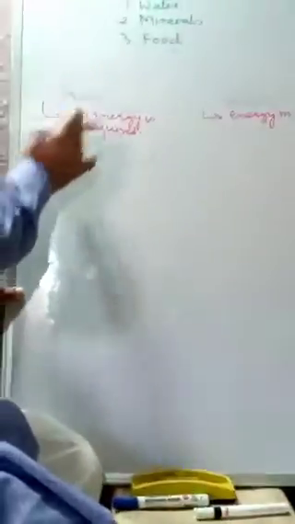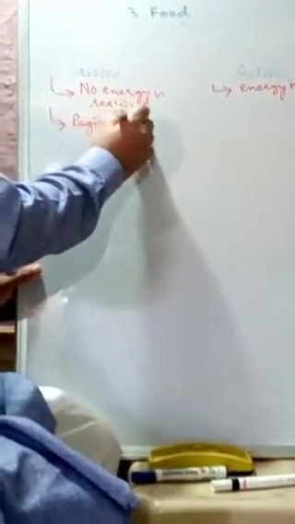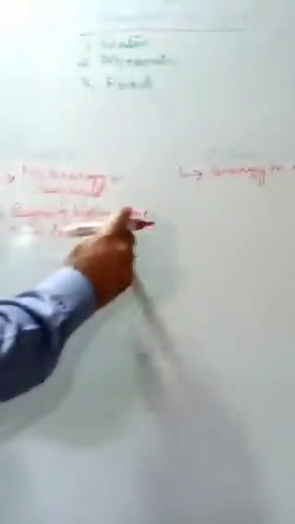Second point, passive transport takes place from a region of higher concentration to a region of lower concentration. That means where the concentration of the substance or solute is higher, the movement takes place from the region of higher concentration to a region of lower concentration.